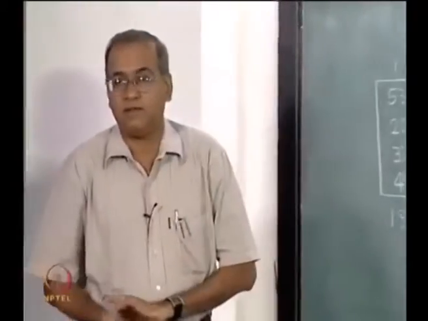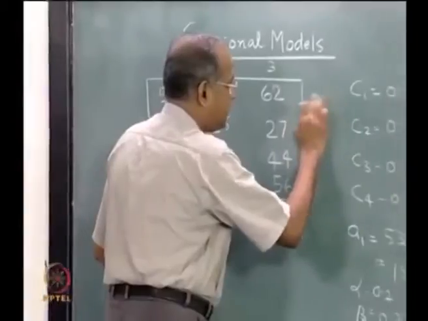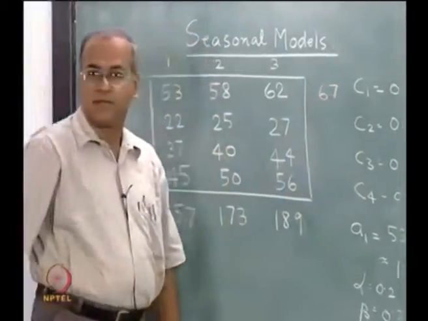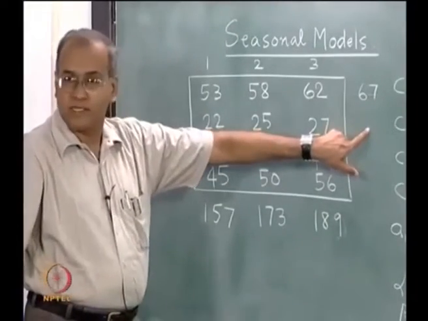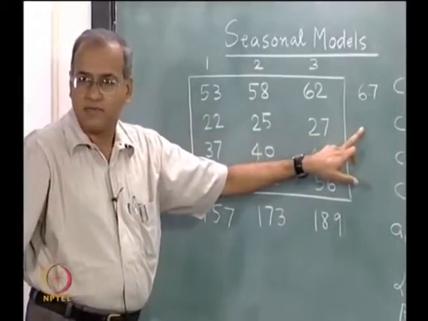Second advantage perhaps is, if the actual demand here turned out to be 67 and then we want to make a forecast here, we could directly use these formulae and get the forecast here.